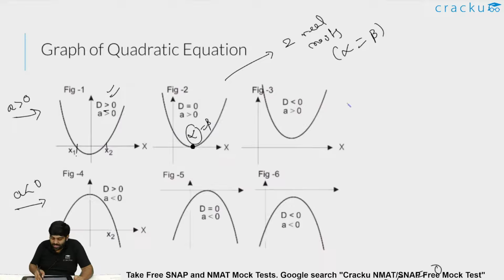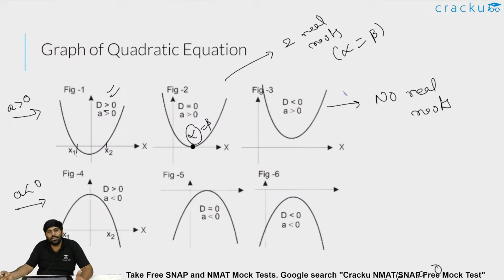Whereas the third case is discriminant less than 0, no real roots at all. When there are no real roots, the graph should neither touch nor cut the x-axis. It should lie totally above the x-axis if a is greater than 0. Because there are no real roots, that is, y is equal to ax square plus bx plus c, y is never equal to 0. There is no real root x such that y can be equal to 0. It is not happening. So it should be above the x-axis.